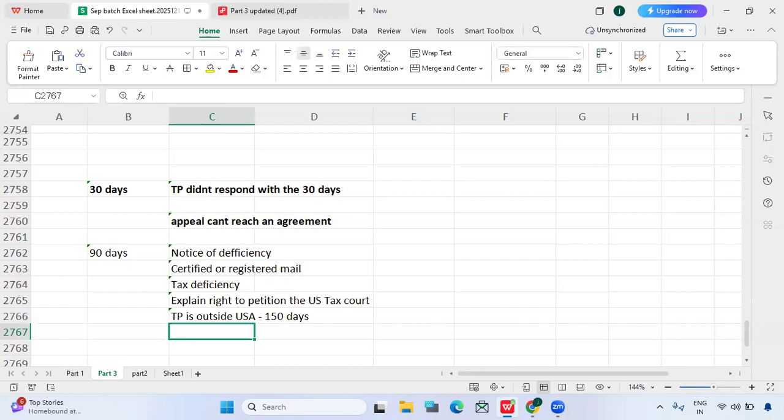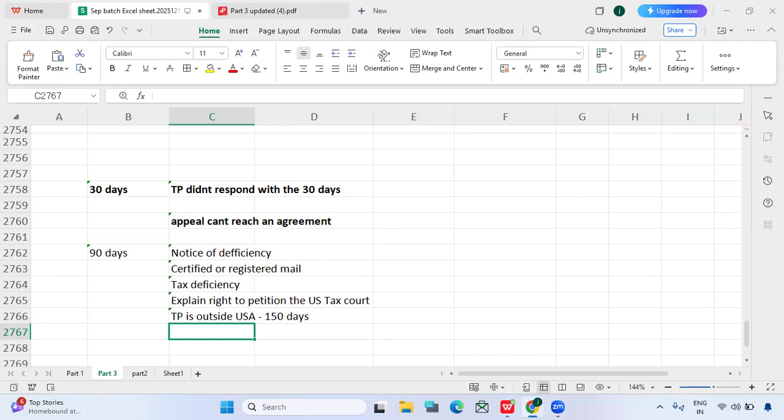This is clear. And if the taxpayer files this timely petition, do we need to pay upfront? Do we need to pay the tax initially? No, we need not pay initially. Practically, what happens if you file a petition in the US tax court is that they will send the case to the appeal department. Many of the cases will be solved in the appeal itself. So this is what practically works.